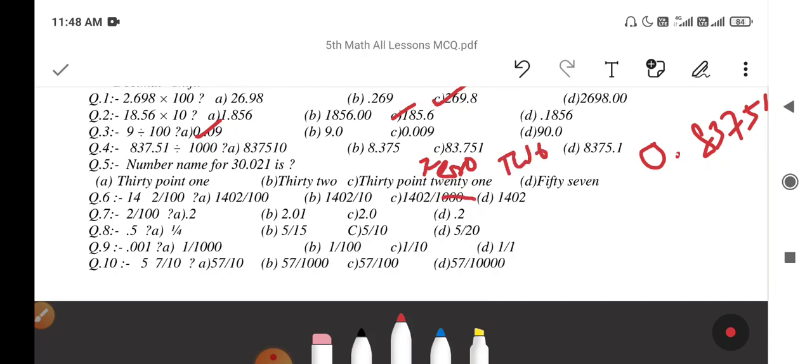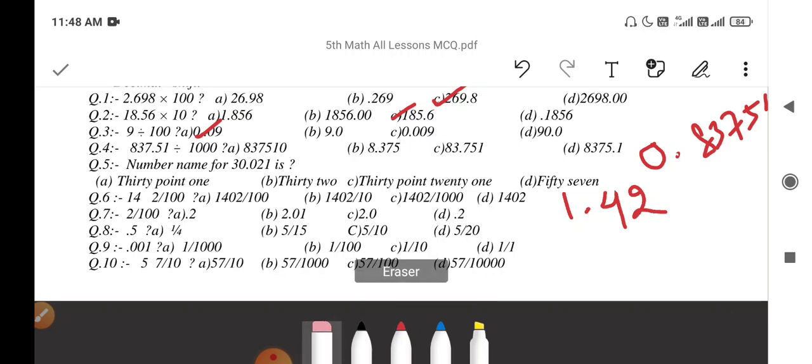30.021. Okay, next question number 6, 142 divided by 100. So 142 divided by 100 will be 1.42. Answer will be 1.42, but the answer is not given here. Next question, question number 7, 2 by 100.